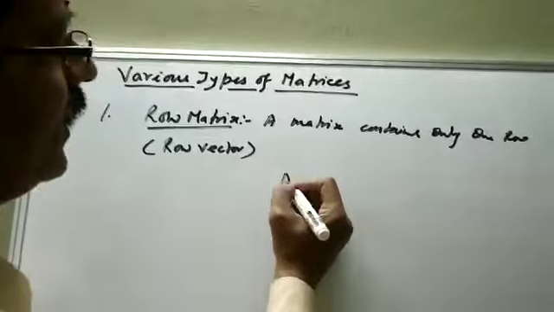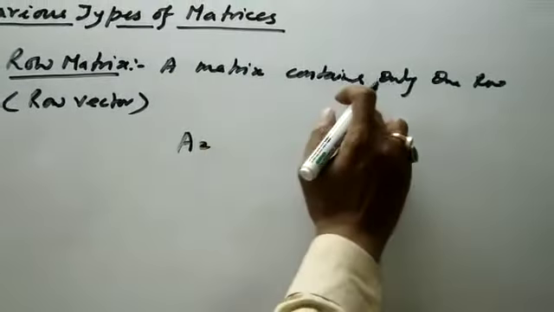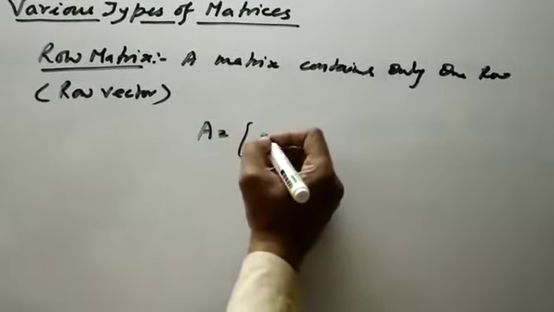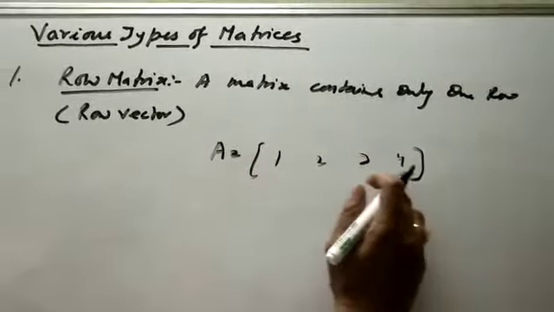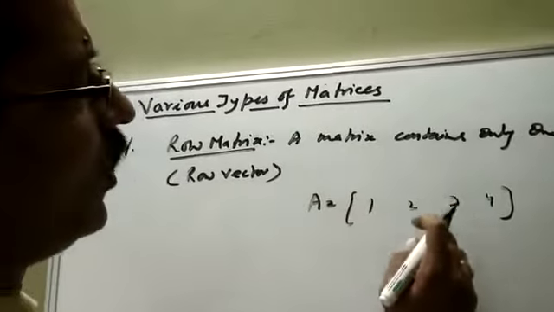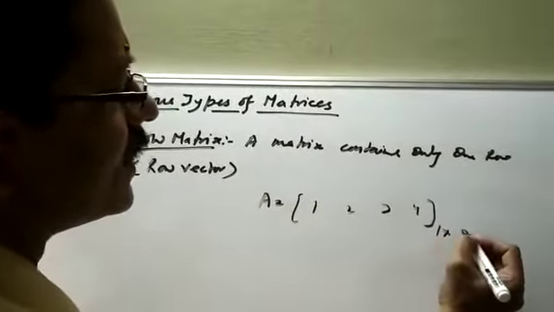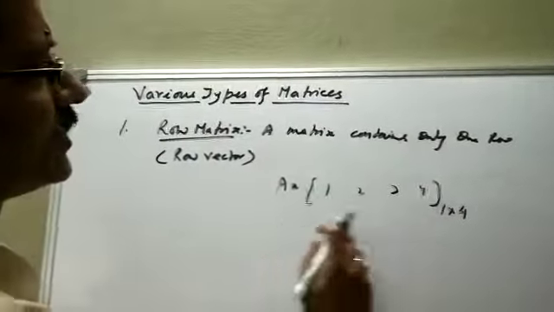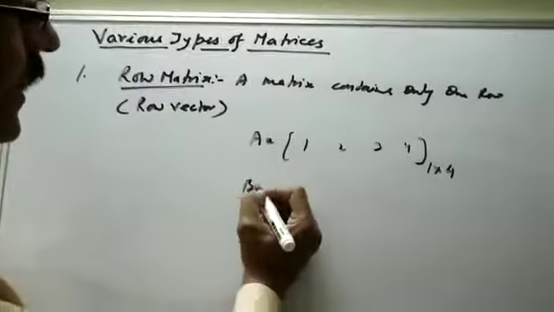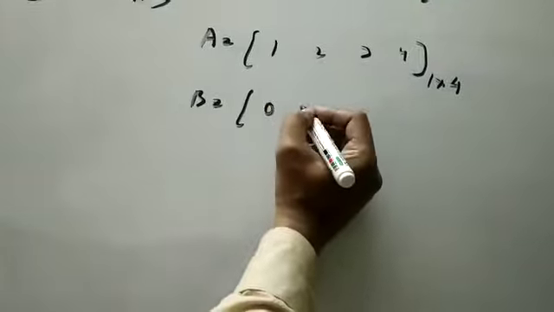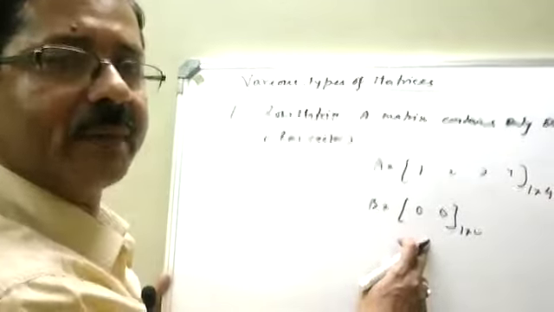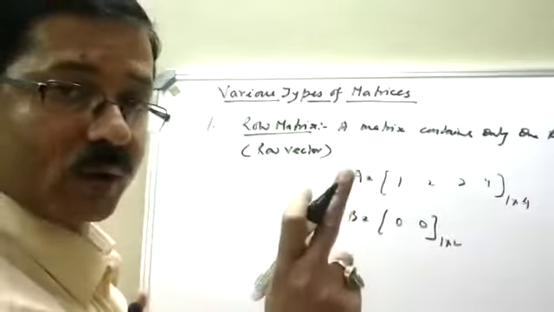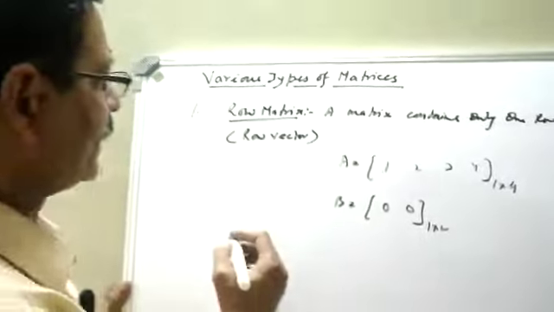Now take an example. A is equal to, the matrix contains only one row. Let us suppose 1, 2, 3, 4. So there is only one row and 4 vertical lines. That is why it is 1 cross 4. So this is a row matrix. Again, this is 0, 0. That is 1 cross 2. It is also a row matrix or a row vector. Any matrix which contains only one row is called a row matrix.